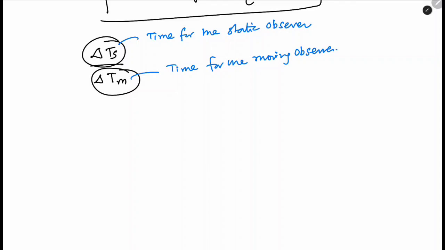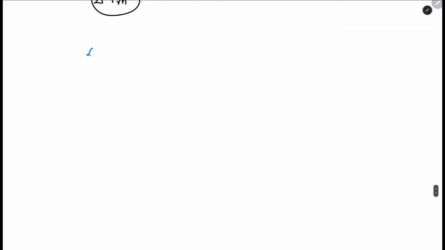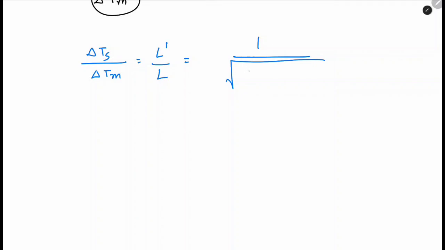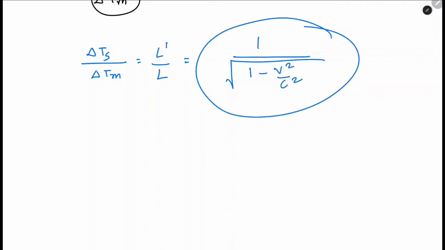So how will we write? Del Ts by del Tm is equal to L prime by L is equal to 1 by square root of 1 minus v square by c square. So this thing is called the gamma factor.